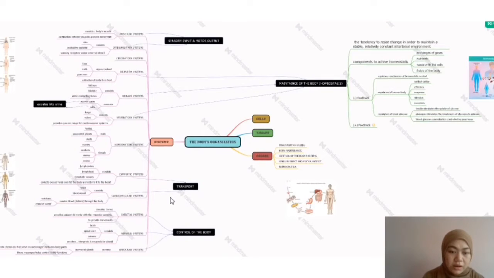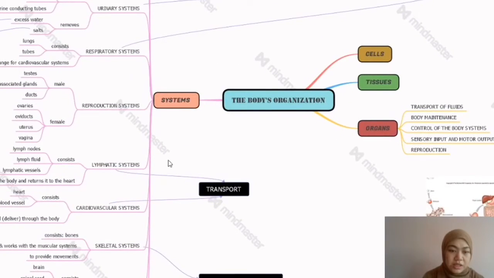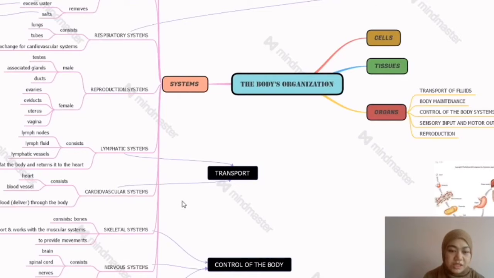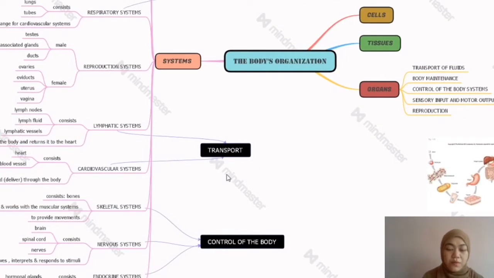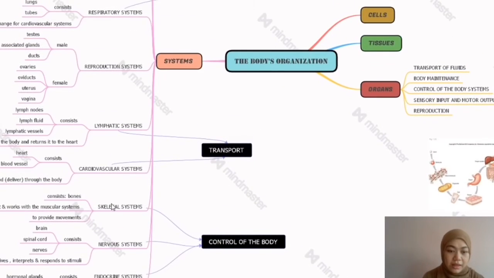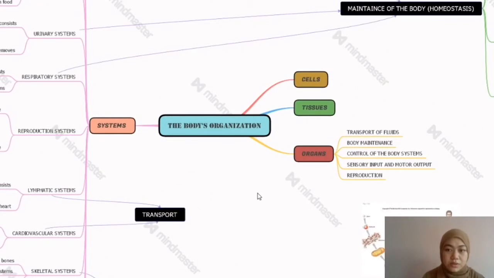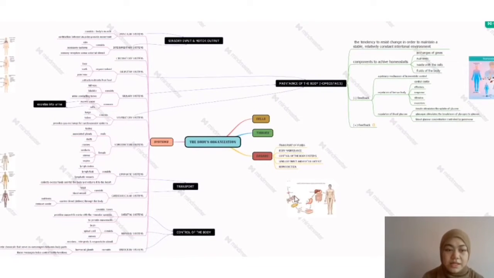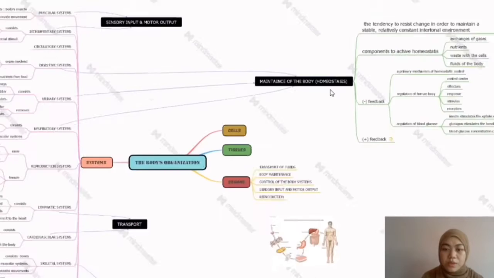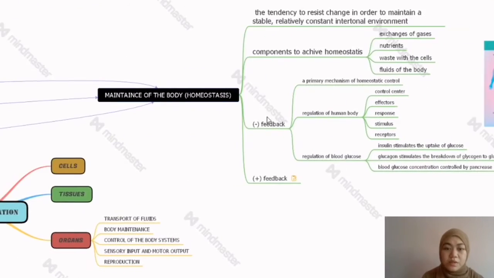I state that the lymphatic system and cardiovascular system work together for transport in the body, and the skeletal system, nervous system, and endocrine system work together in control of the body.